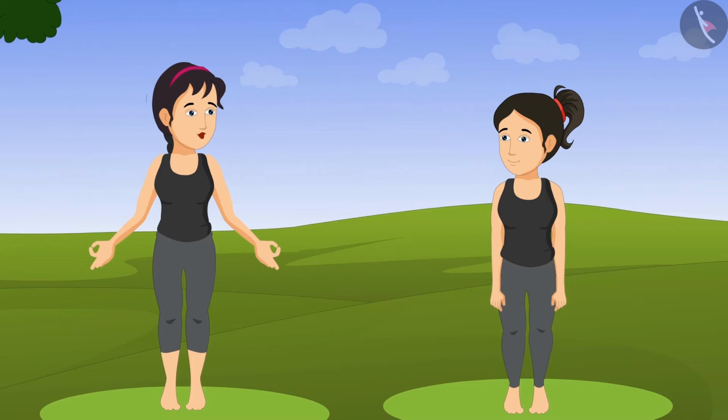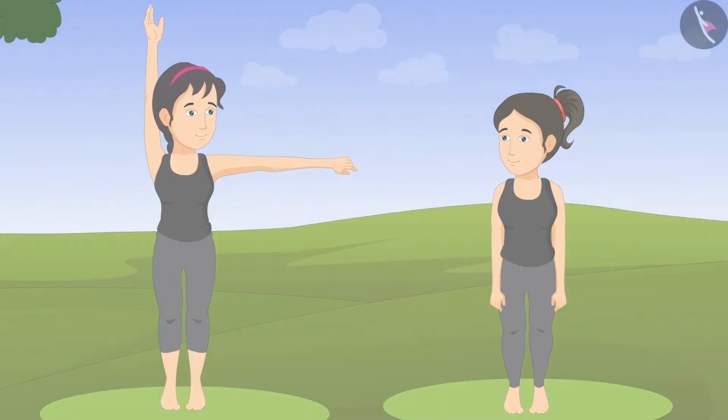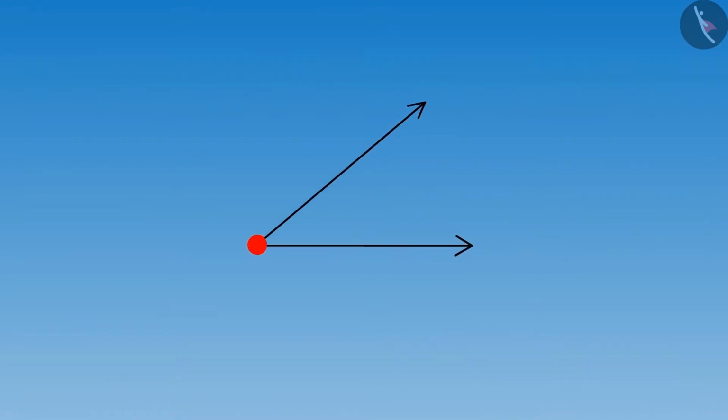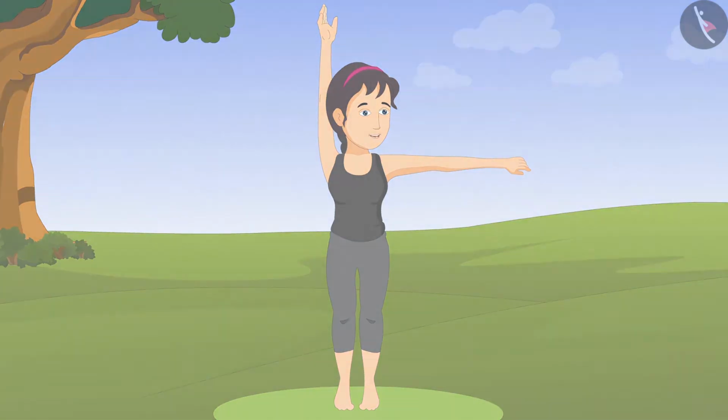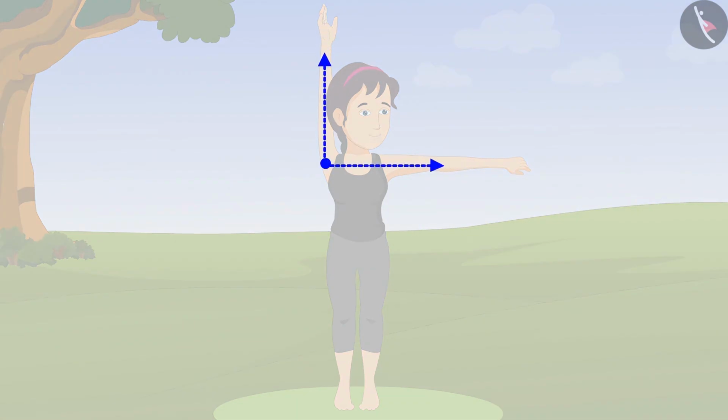You just put one of your hands upwards and another straight like this. "Oh no, Didi, exercise again." Hey, Riva, look at my hands carefully. Do you realize that my hands are making an angle? "Angle? But how?" Do you remember what I had told you about the angles? When two lines join at one point, then an angle is formed between them. Suppose my two hands are two lines and my shoulder is the point where these lines are joined, then an angle is formed between my hands.